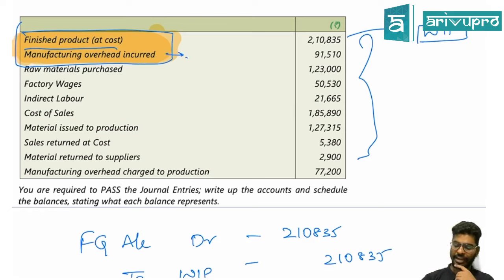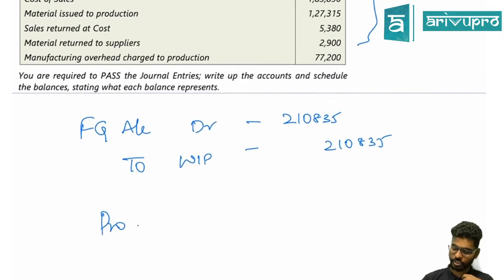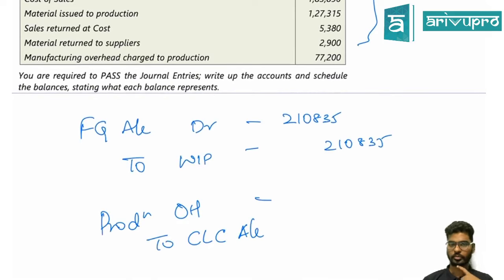What is going to be manufacturing overheads, which one? The journal entry becomes production overheads, correct. 91.